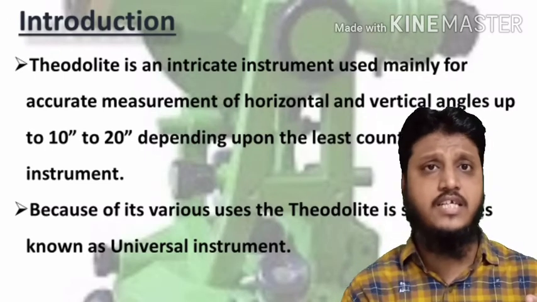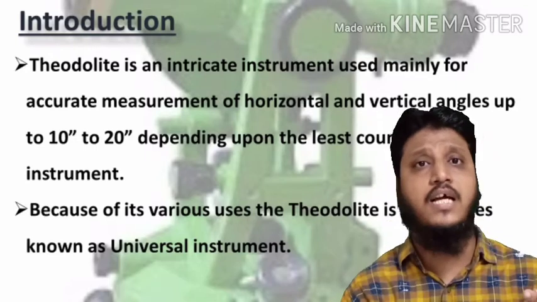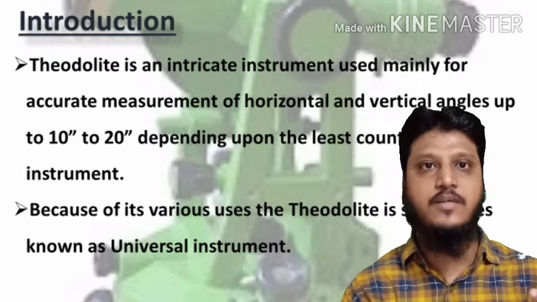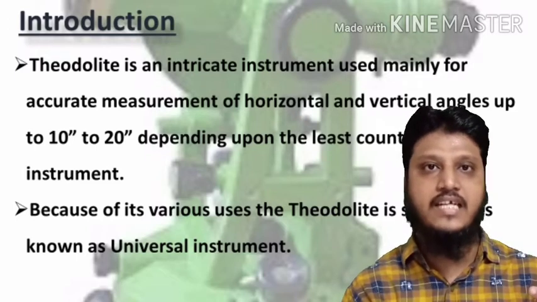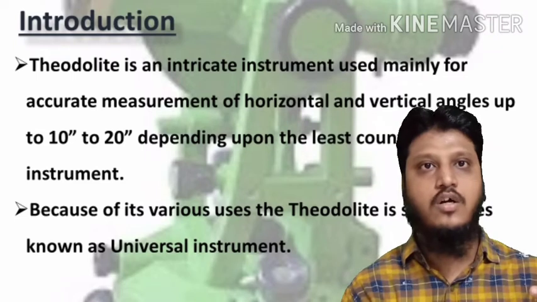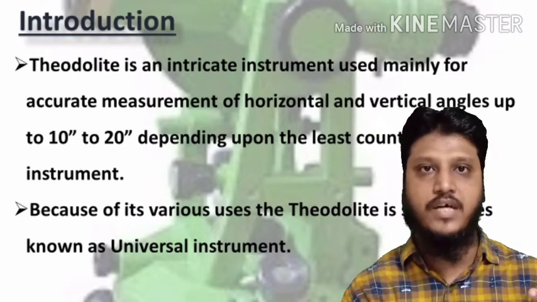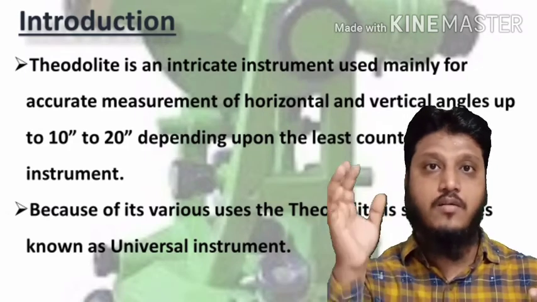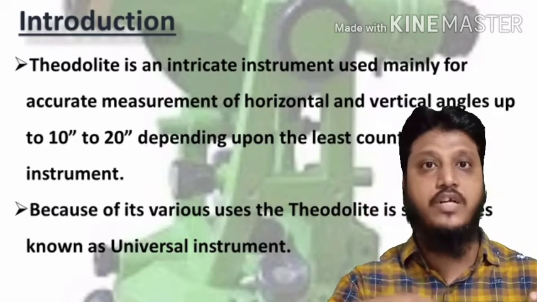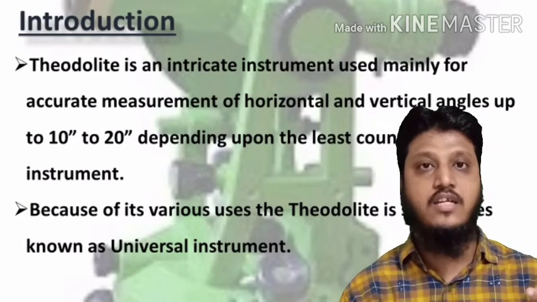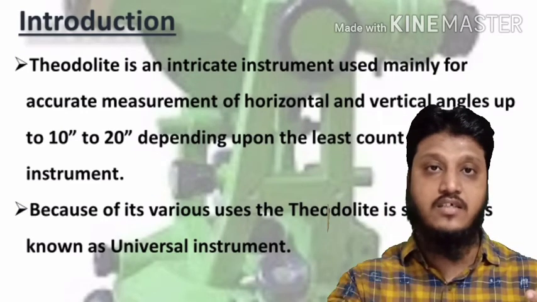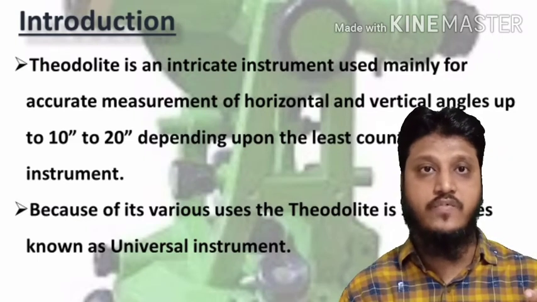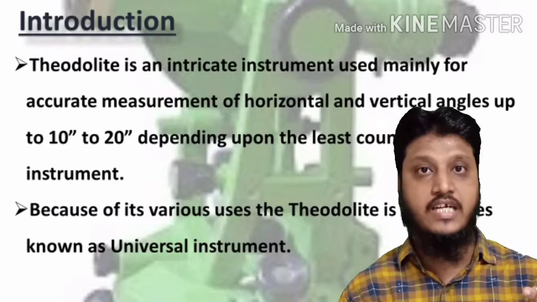Like if we measure the angular readings in a compass up to 30 minutes, 1 degree has 60 minutes, right? Every minute has 60 seconds. So the least count of the prismatic compass which we have seen was 30 minutes. Now here the least count is much less than that. That means the instrument is more accurate. That is, the least count is 10 second, 20 second, 30 second likewise. In our institute we have a theodolite of 20 second least count.